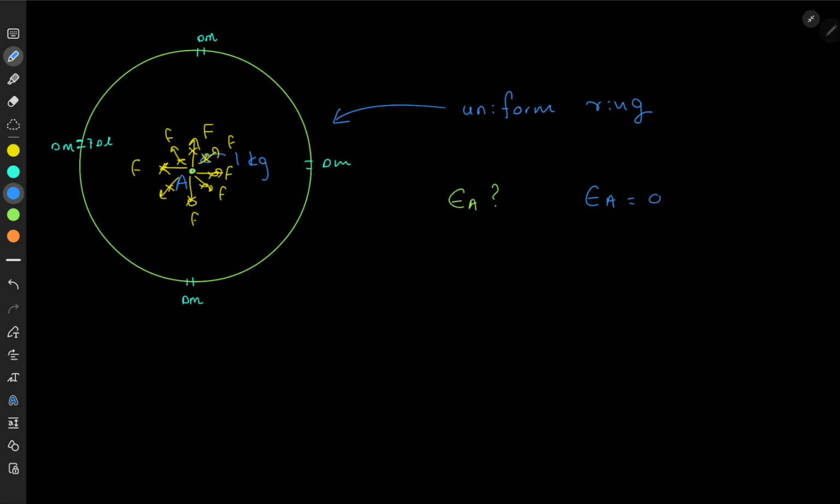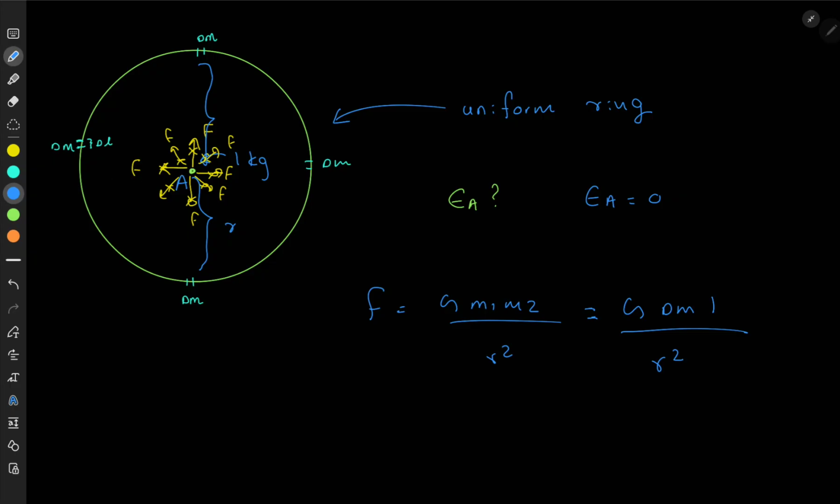These kinds of observations, you don't have to hear before. You can conclude these things on your own because you know the concept. If I consider 1 kg and delta m, you can apply F equals G M1 M2 over R squared. If the radius of this ring is R, think about this: G into delta m into 1, divided by R squared. So F is equal to G delta m over R squared, and the same force is going to be there everywhere.